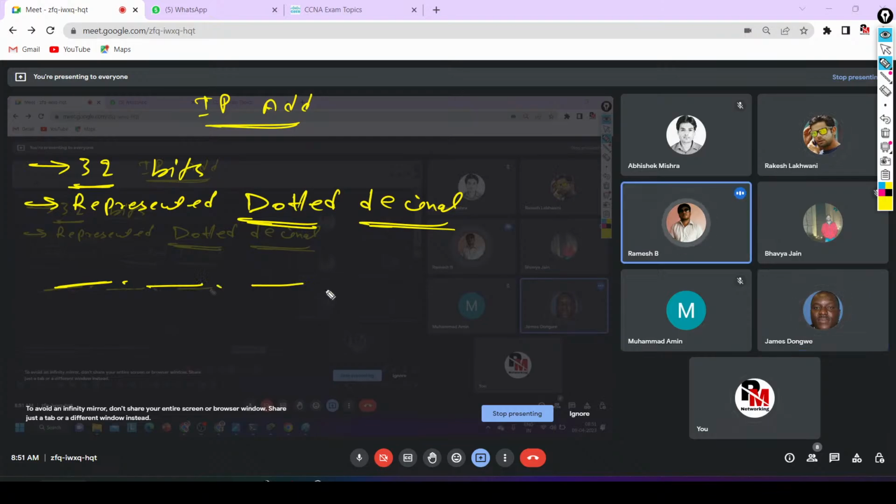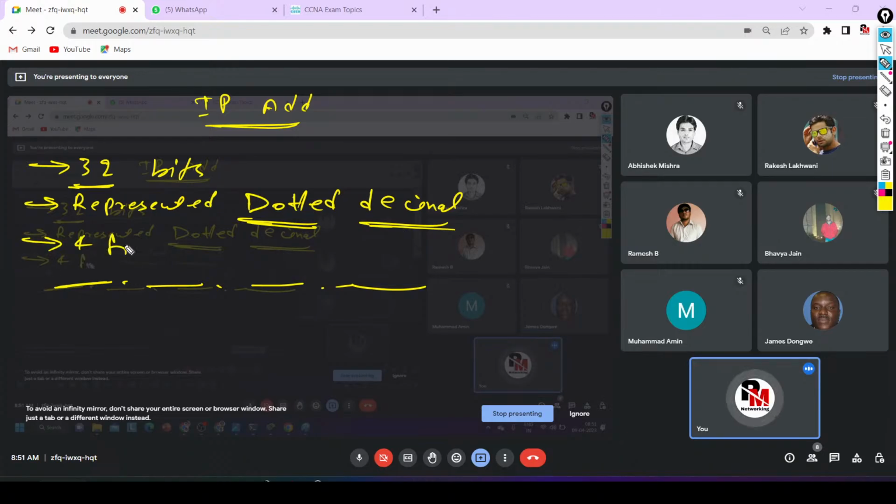Each field, or you can say an IP address is represented in dotted decimal, and we have 4 fields in an IP address. This is also fixed.